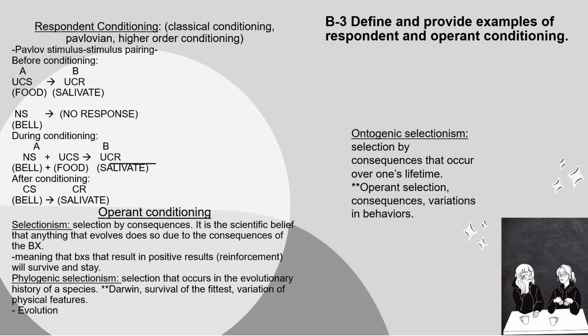So before conditioning, you would have an unconditioned stimulus, such as food, as your antecedent, and then the behavior would be an unconditioned response, such as salivate. You would present a neutral stimulus. In this example, we're going to say a bell, and there would be no response. So these are the things that happen before conditioning. Neutral stimulus will present with no response.